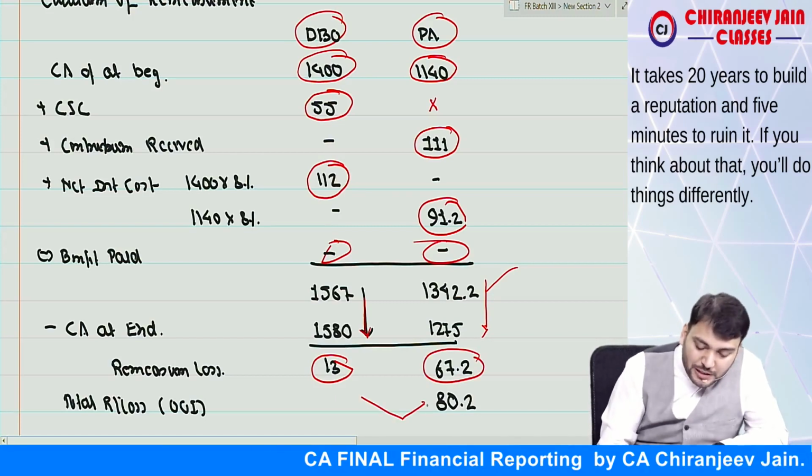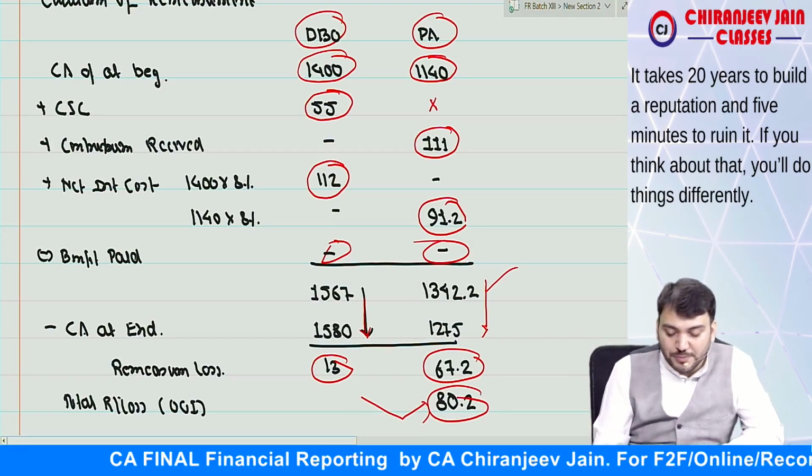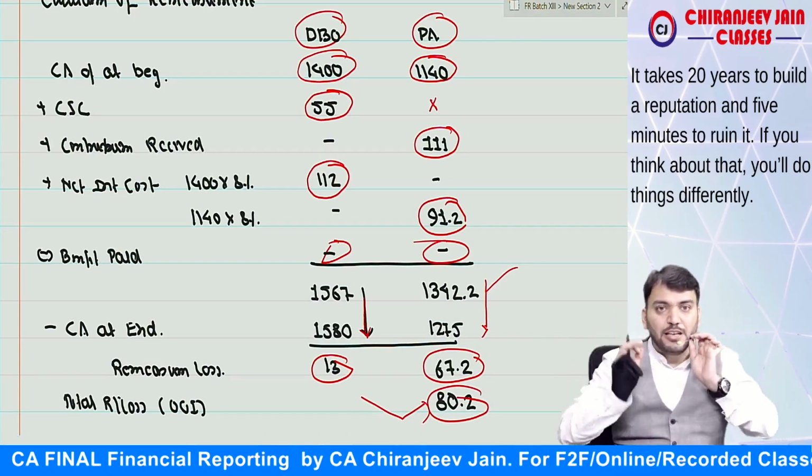The total loss becomes what? 80.2, which will be transferred to OCI. I hope you are understanding. Have you understood this point?